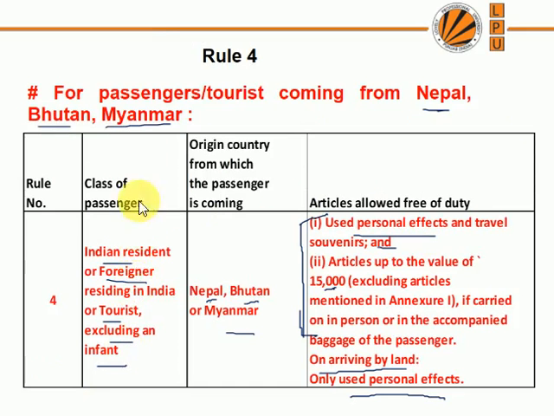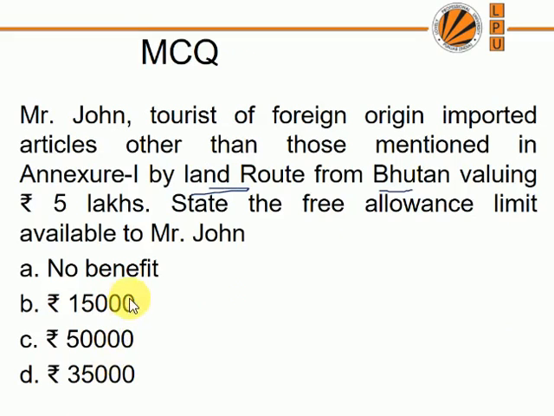This is the chart of Rule 4 where passenger tourists coming from Nepal, Bhutan, Myanmar, and if they are arriving by land, only used personal effects are allowed free of duty. Apart from that, no allowance has been given. So what is the answer? No benefit. In the case of land, you are coming from NBM, Nepal, Bhutan, and Myanmar. See, China is now not in that list. Only N, B, and M.